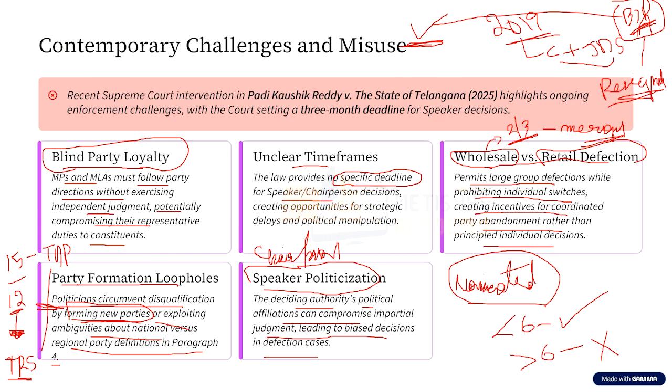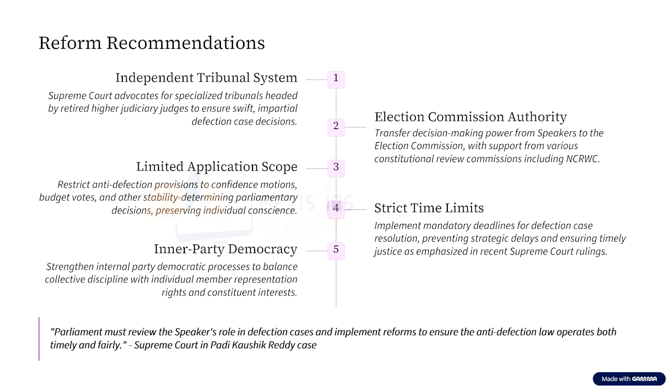Now, having understood the challenges that are present with respect to the anti-defection law, it is important for us to understand certain recommendations, the way forward, or the steps that are required to reform this anti-defection law. The first reform suggestion, given by the Supreme Court, was that there has to be an independent tribunal system to look after this anti-defection law.